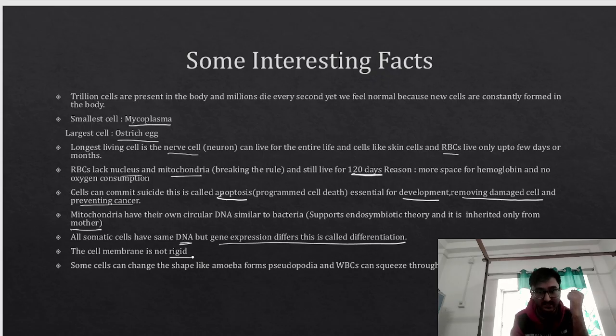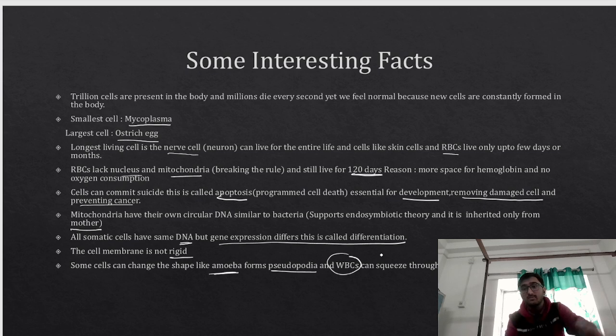The cell membrane, as I said, is not rigid, but the cell wall is rigid. Some cells can change the shape, like amoeba, and they can form pseudopodia. For example, WBC, white blood cell, can squeeze through the capillary wall. This process is called as diapedesis. So these are some interesting facts, but the subject called as cell biology is very, very interesting. So if you are interested, you can definitely go. But as for the class 11 and 12 standards, I gave an overview of the entire chapter.